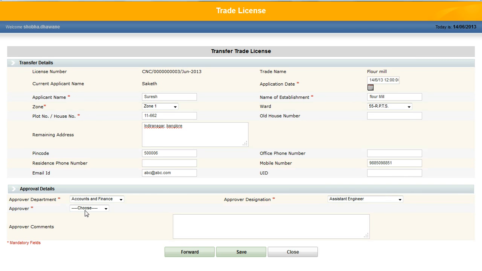After the final approval, the new owner details will be affected in the system master, and I am clicking on forward. The system will have built-in checks. If there is trade amount due for this particular trade, then the system won't accept the transfer of the license.